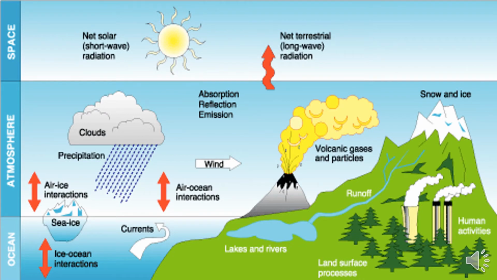See this picture. It will help you understand the influence on weather conditions of oceans, atmosphere and space. See the space, the net solar short waves radiations, and then the terrestrial long waves radiations. See the cloud and the process of precipitation, wind, air, volcanic gases and particles, and on the right side human activities and the snow and ice.